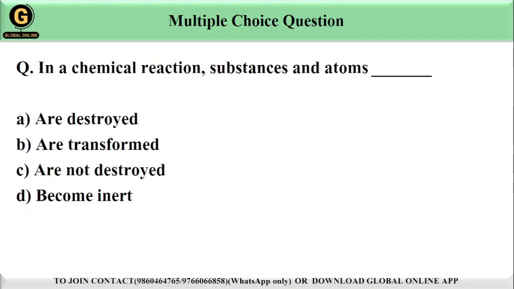Next question is, in a chemical reaction, substances and atoms dash dash. We have options here: A are destroyed, B are transformed, C are not destroyed, option D become inert. Correct answer is option B, are transformed, because in a chemical reaction, substances undergo a transformation where the atoms are rearranged to form new compounds. The atoms themselves are not destroyed but are simply reorganized. So the correct answer will be B.